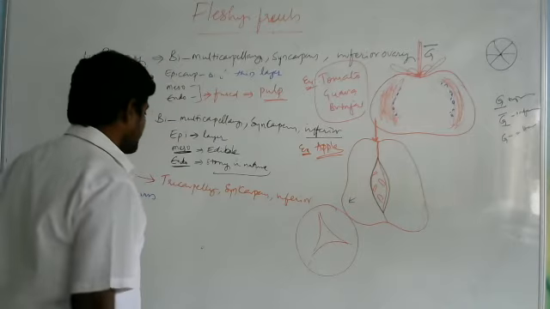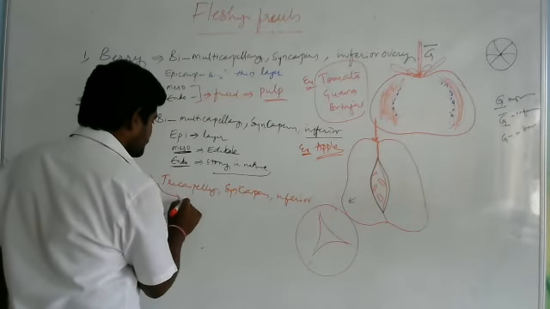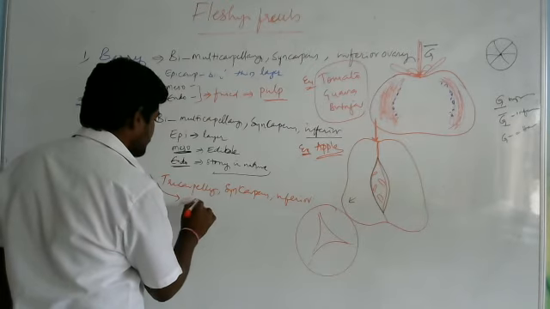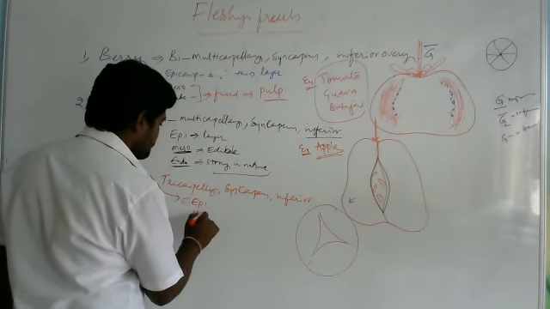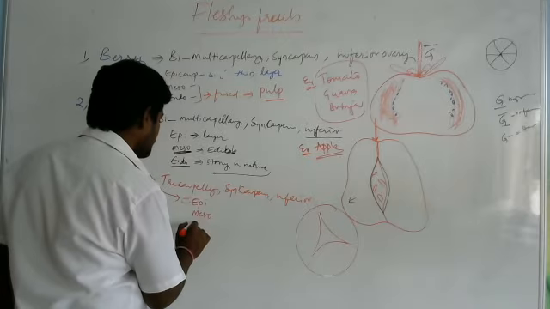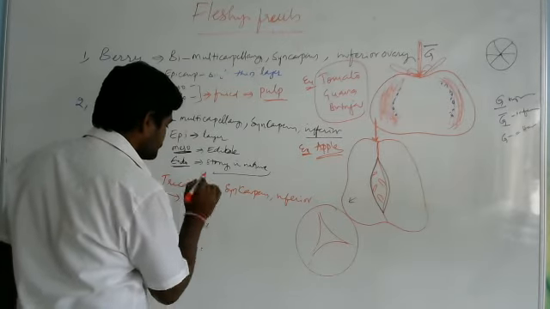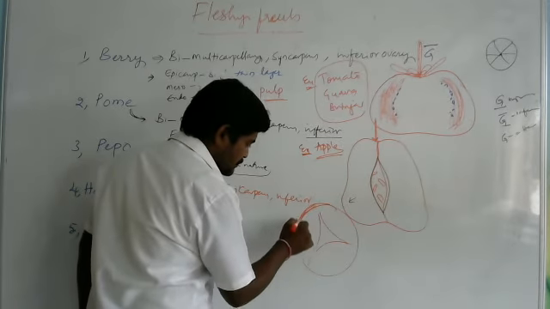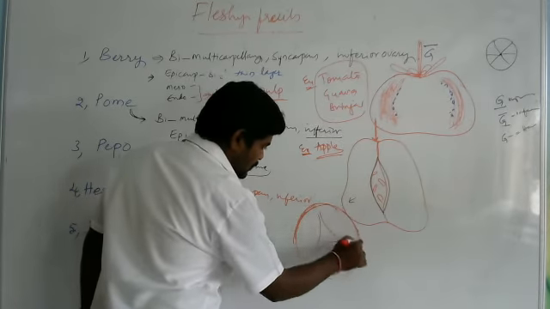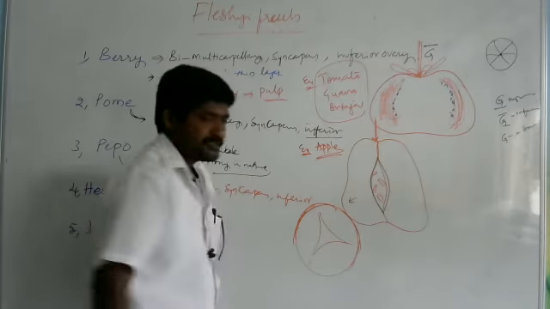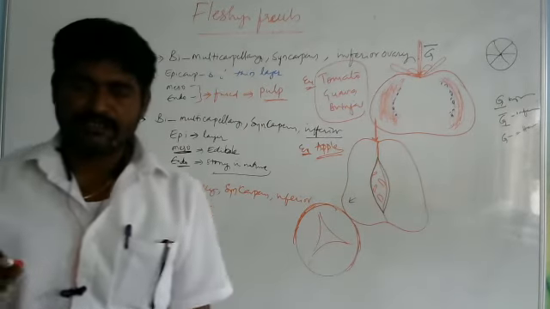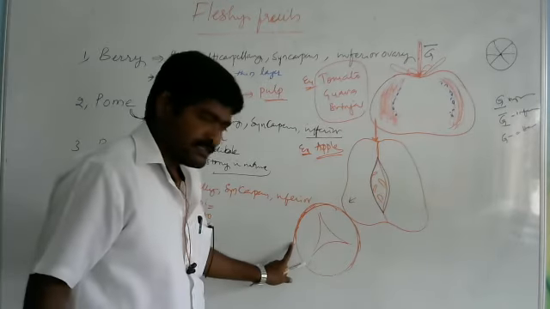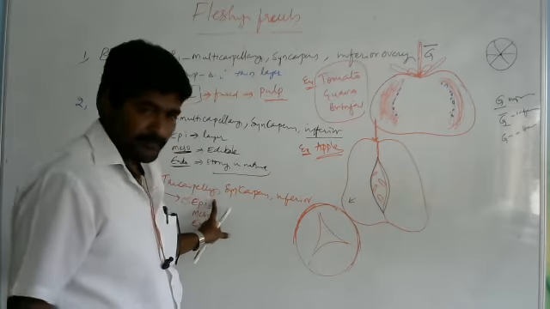Right. So in this type of fruit, the upper part is the epicarp, the middle is mesocarp, and the inner is endocarp. This is the epicarp, which is somewhat strong in nature. It shows some hard nature. The epicarp.